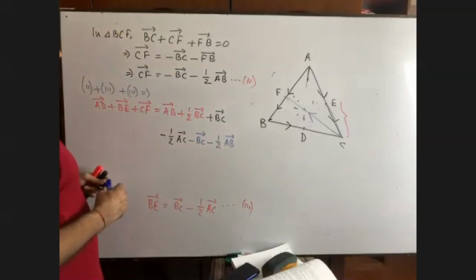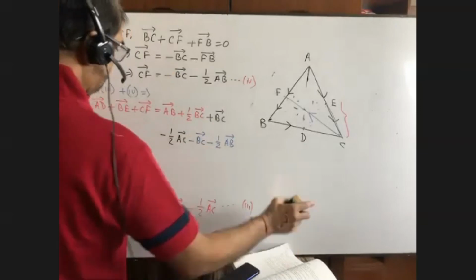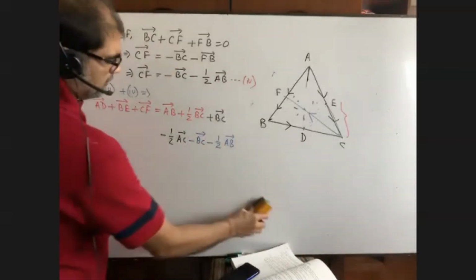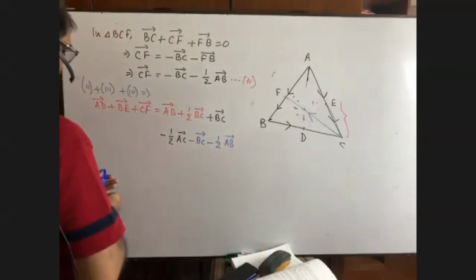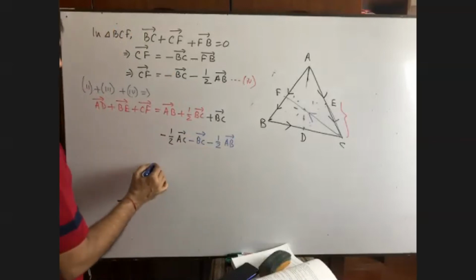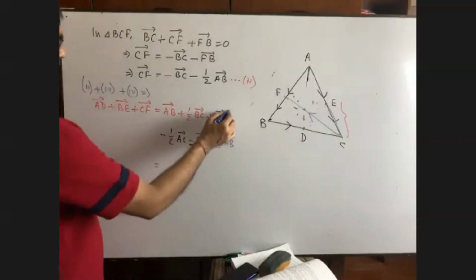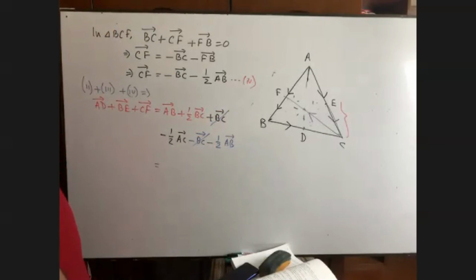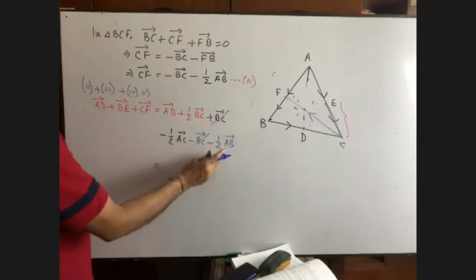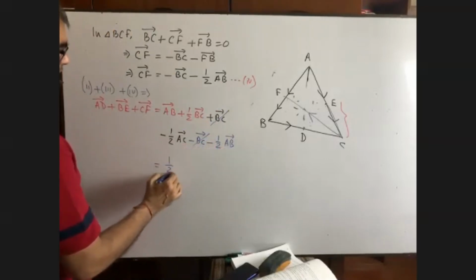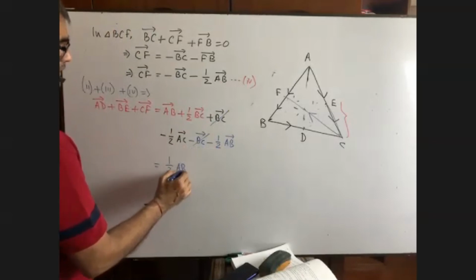Have you got me? I have just put the values that I have found. Now you see, here BC and minus BC will be omitted. AB minus half AB, so we are left with half AB.